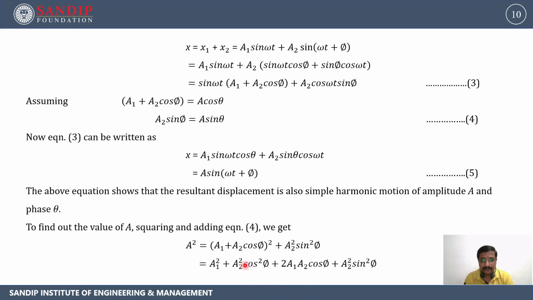After expanding this we will get A1 square plus A2 square cos square phi plus twice A1 A2 cos phi plus A2 square sin square phi.